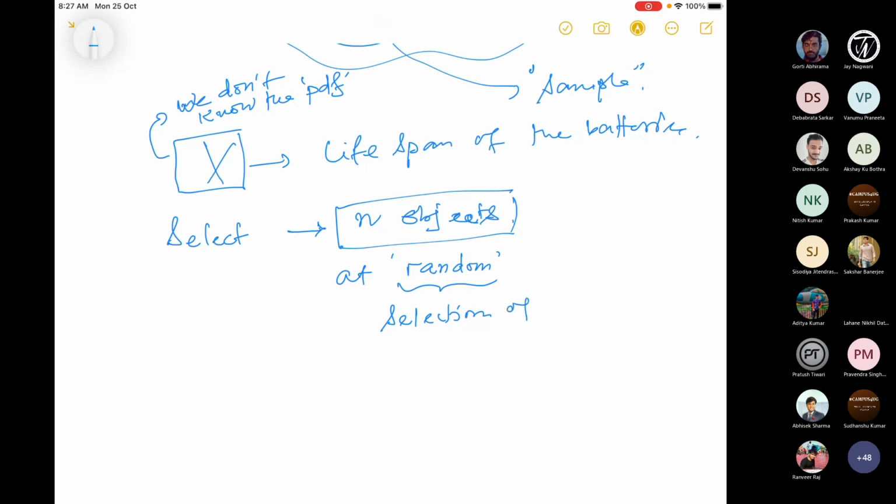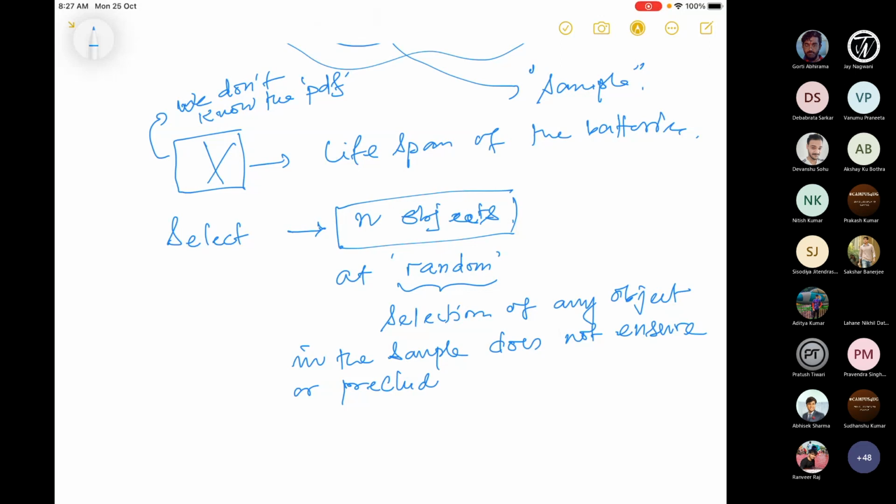The selection of any object in the sample does not ensure or preclude the selection of any other.